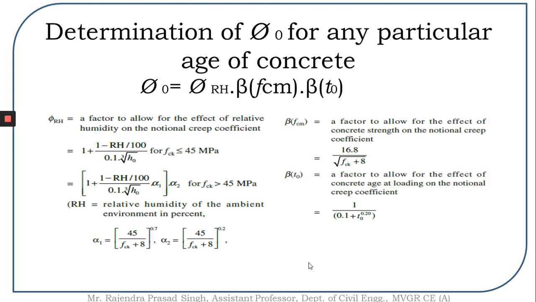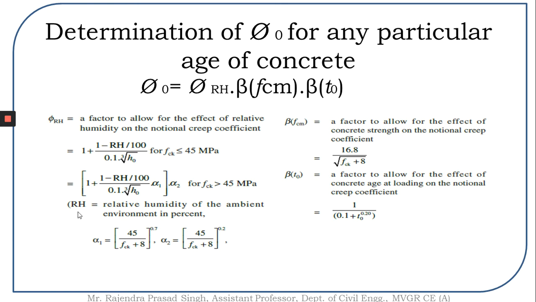This value is given as 1 plus (1 minus RH/100) by (0.1 times cube root of h0). This is for compressive strength less than or equal to 45 MPa. Similarly, this value, 1 plus (1 minus RH/100) by (0.1 times cube root of h0) times alpha1, whole times alpha2, is for compressive strength more than 45 MPa.